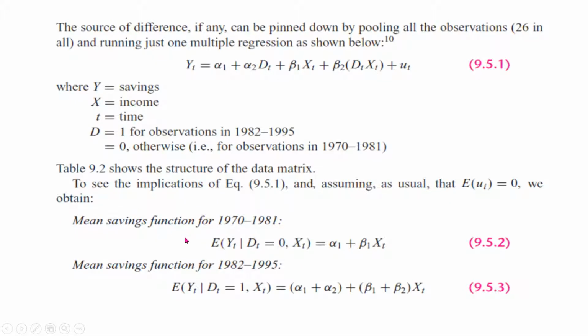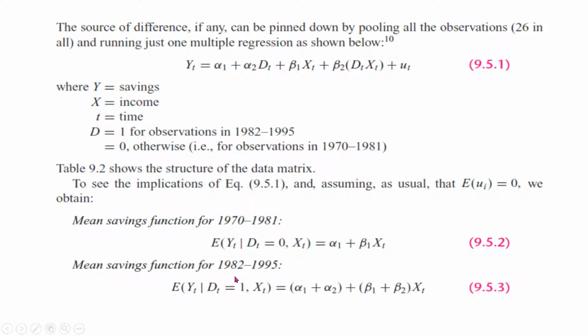Let's say if I put dt equal to 0, that is the expected saving function for 1970 to 81, because it's a period where d is 0. When you put d equal to 0 and ignore the random error, the mean saving function is equal to alpha 1 plus beta 1 times xt.